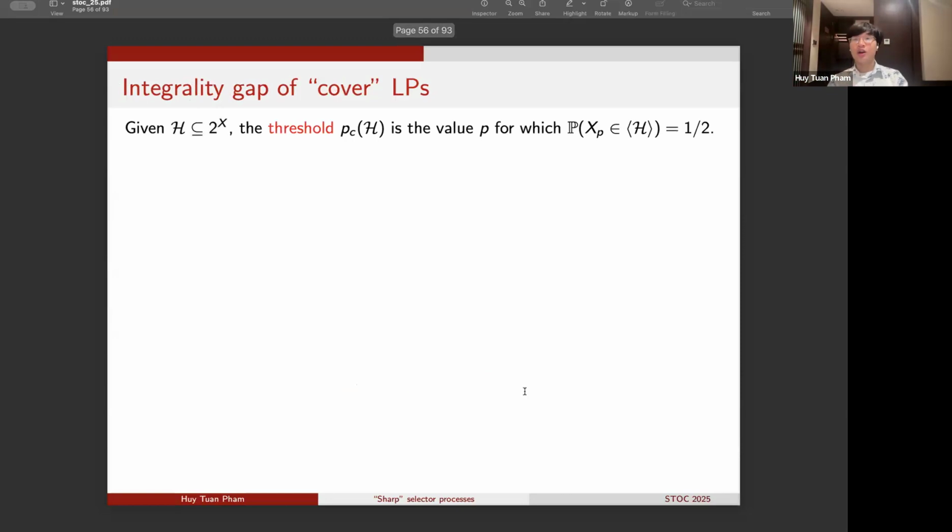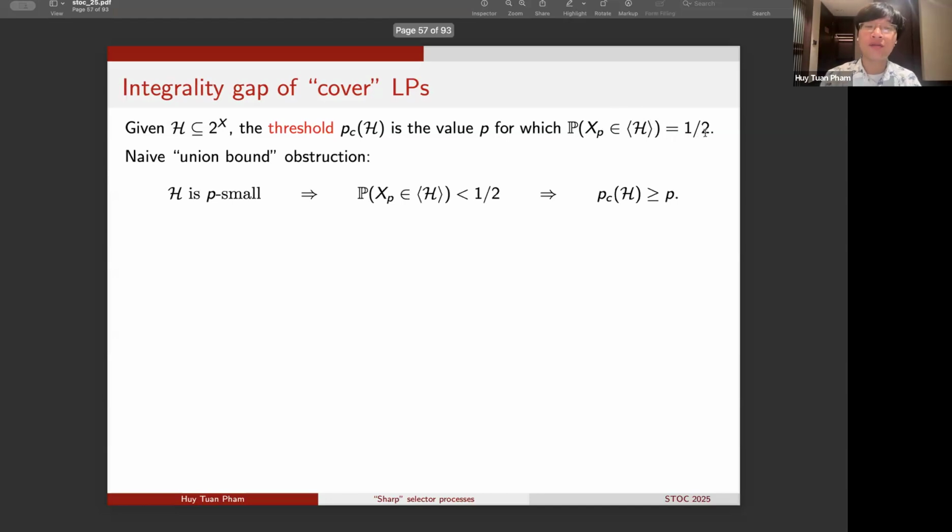Okay, so let me now describe this application. As I said, it is towards a problem that is interesting in the context of the study of thresholds. So let's recall that given a family of target sets H, the threshold p_c of H is defined as the value p for which the probability that X_p contains at least one of the sets H from the target collection script H is equal to 1/2.